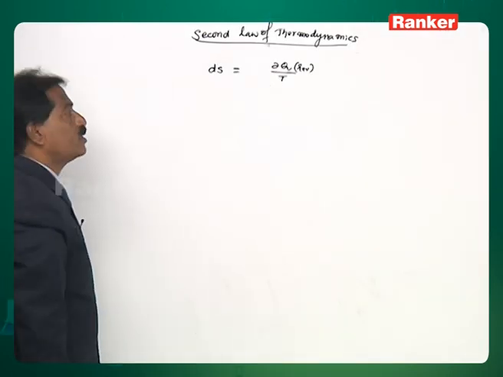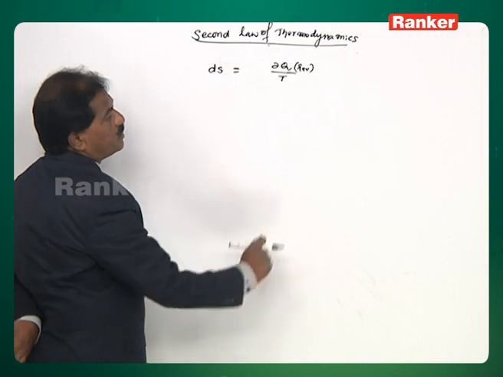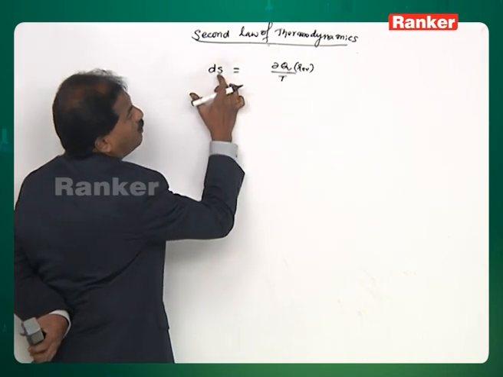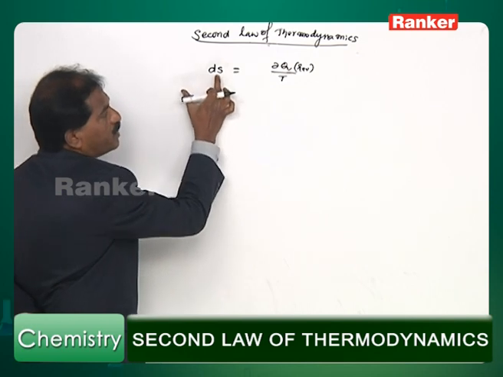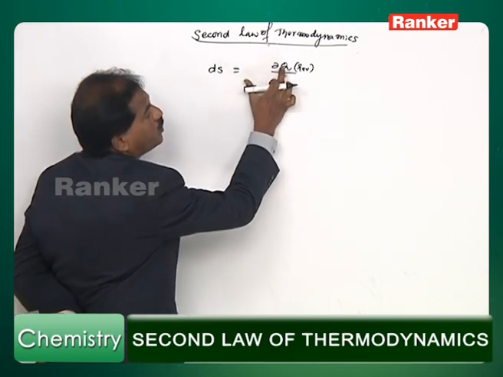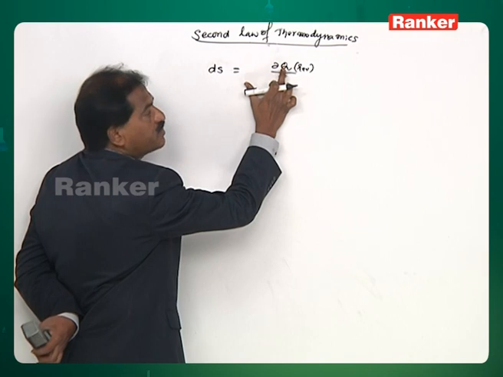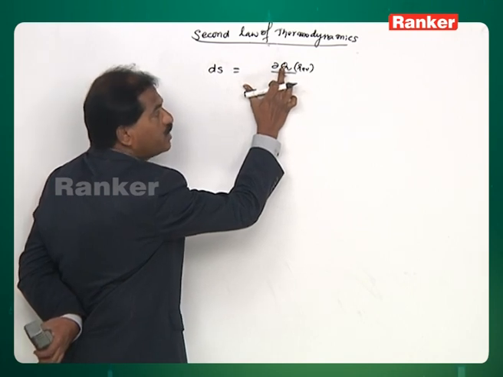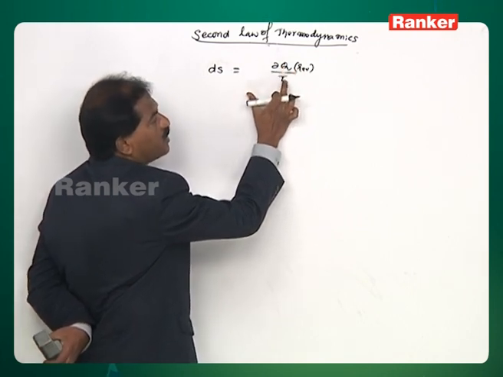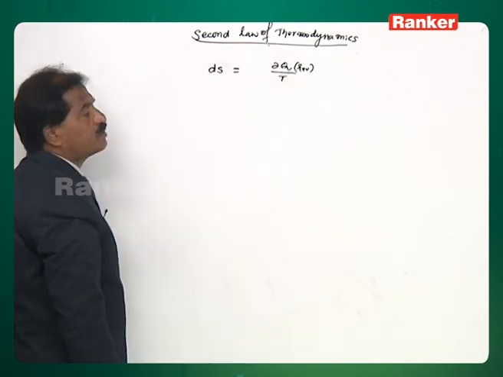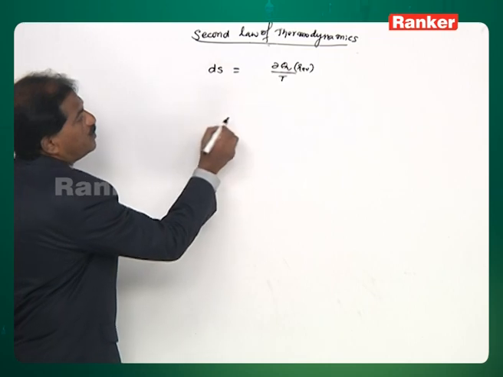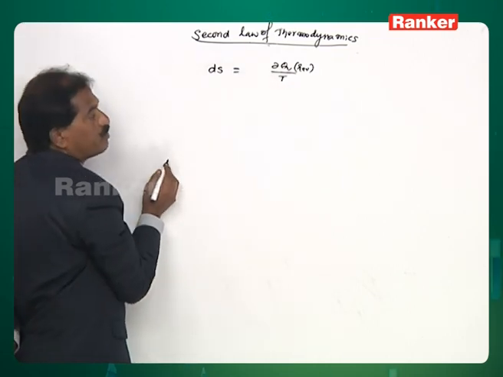So if you use the first law of thermodynamics, the entropy change is dq, that means the heat that is exchanged reversibly, with respect to the temperature. That is entropy change according to the first law of thermodynamics.